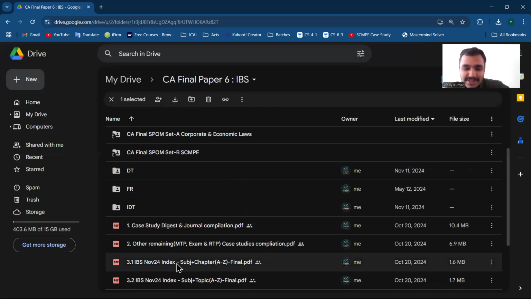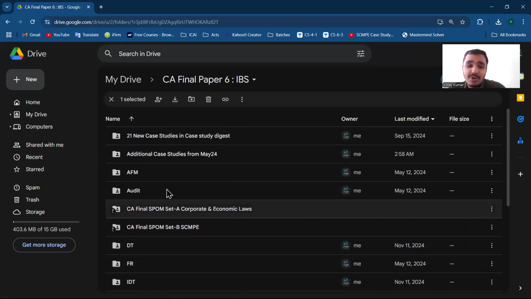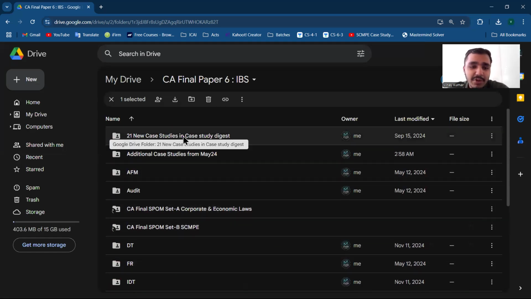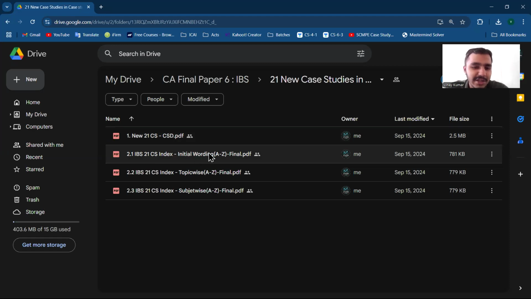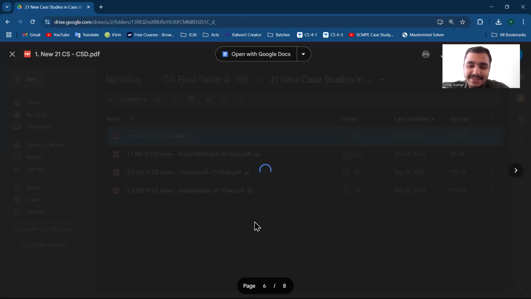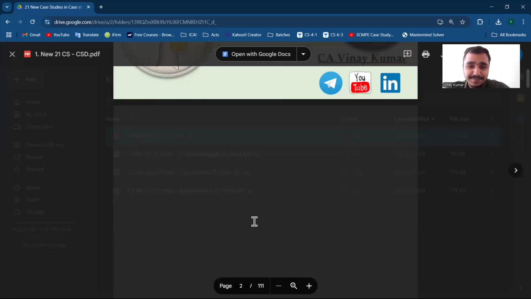So all the files that are outside the folders are done. Now, firstly, if someone wants the newly added case studies in the case study digest issued in November 24, he can see this file. Only 21 case studies were added. One had a little change, so that's why I added it also. Particularly 20 were mainly added. One was a bit repeated, but one or two had something new, and I included that too here. And you can see that only 21 cases are being added.